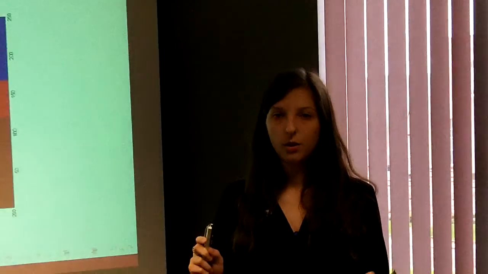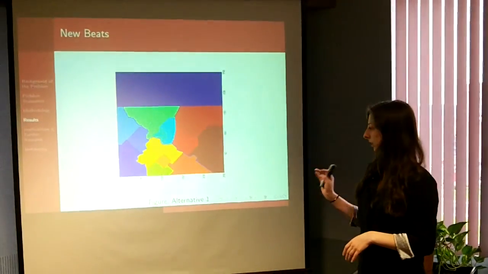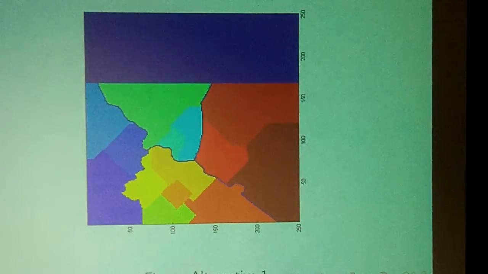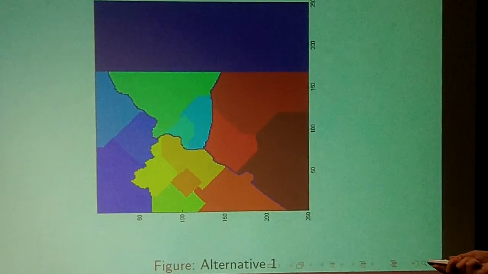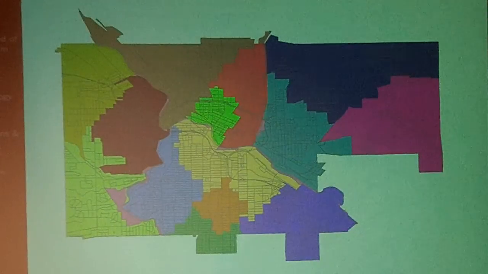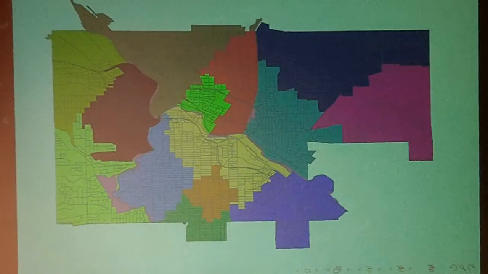Now we actually generated 5 alternatives, but we'll look at 2 here. This is alternative 1, generated in MATLAB. It has 14 beats, and it's compact and contiguous. And now we overlaid that using ArcGIS using census blocks. So now the YPD can use them in the future.